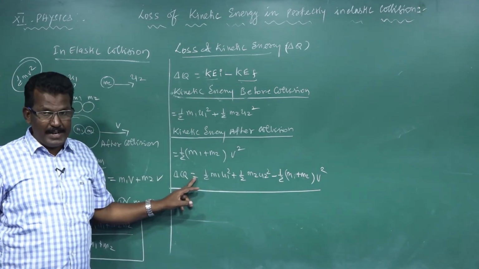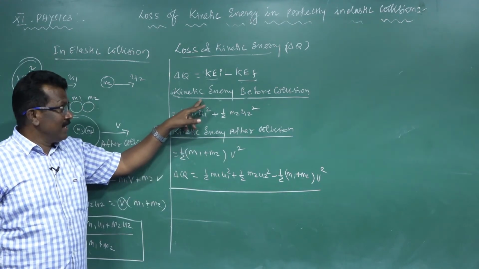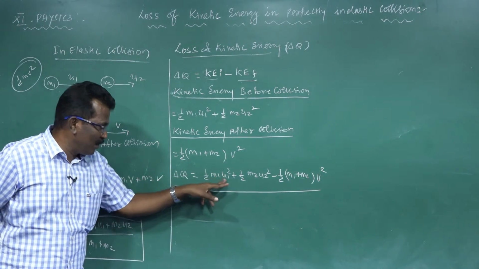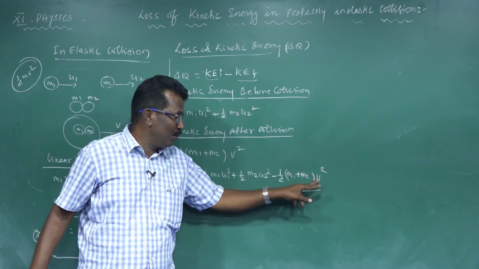This is the loss of kinetic energy: kinetic energy before collision minus kinetic energy after collision.